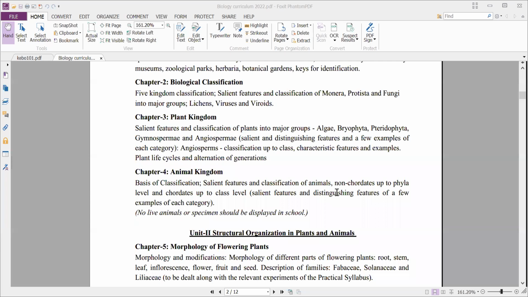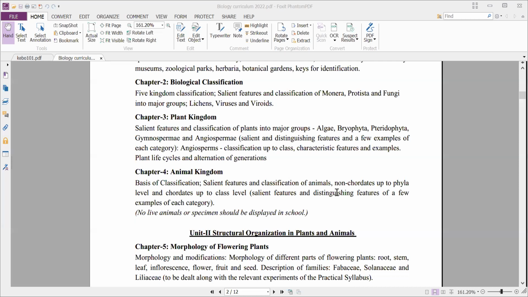And we'll study some of the salient features and the classification of Monera, Protista, and fungi, a little bit elaborated into major groups. That means their classification. And next, some concepts related to lichens, viruses, and viroids.